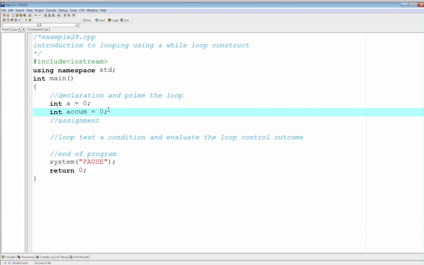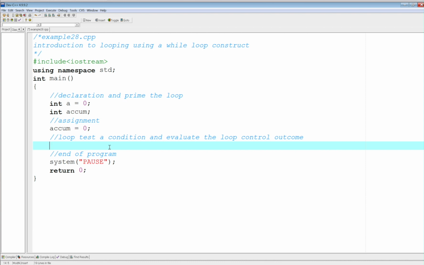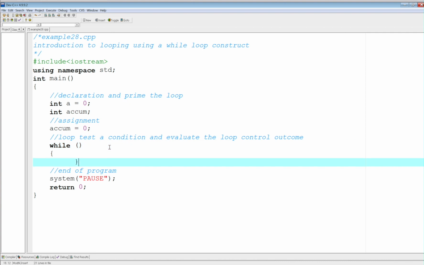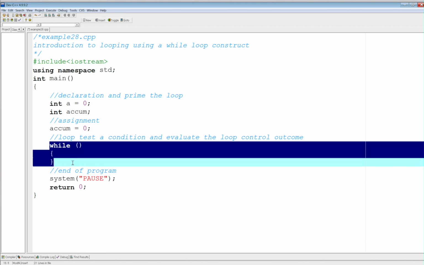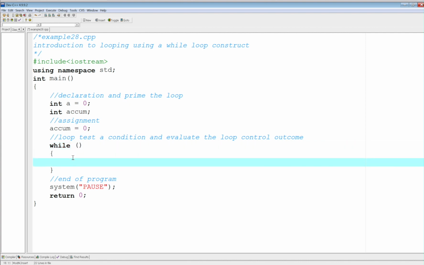Now for the assignment, we could do the accumulator right here. So we could do this and then set the accum to 0. There you go. All right, we could do that. Okay. Now for the loop, you could do something like this: while, and then your condition here, and let me open curly brace and close curly brace. So let me just pause here for a second to explain. This is the syntax for a while loop. So you have the keyword while, and then you have parentheses where you write the actual condition, and then within the body of the loop, you need to have some sort of a loop control.